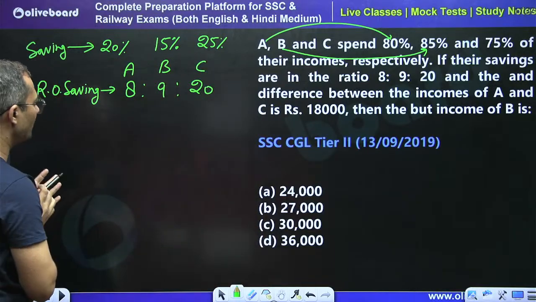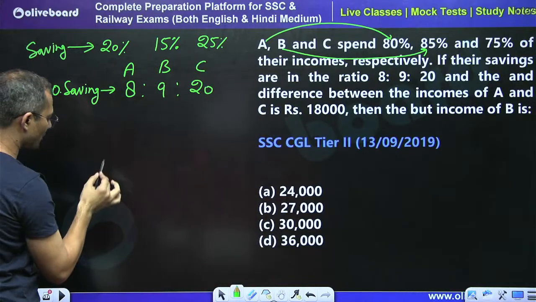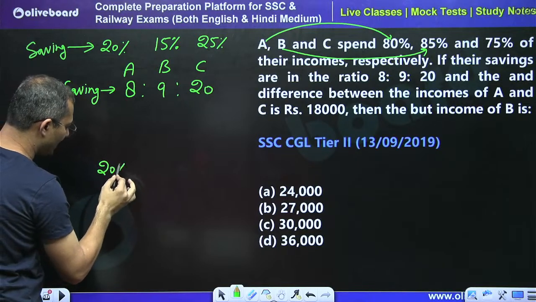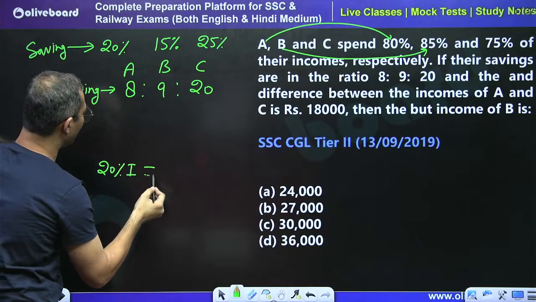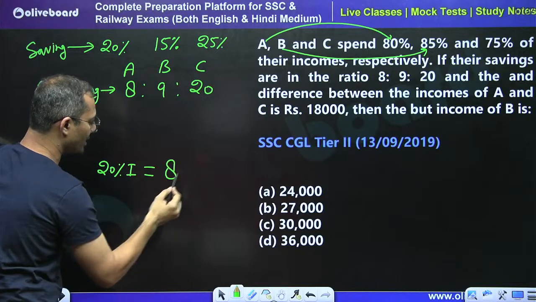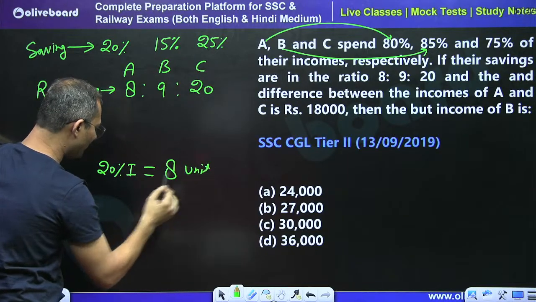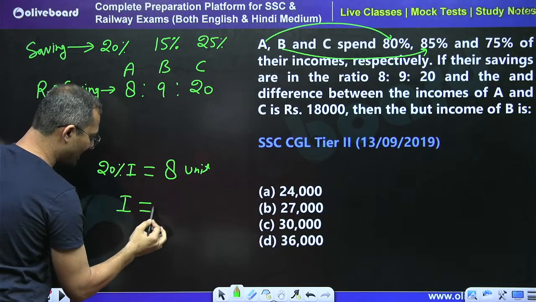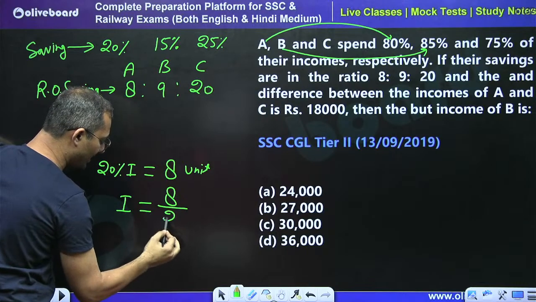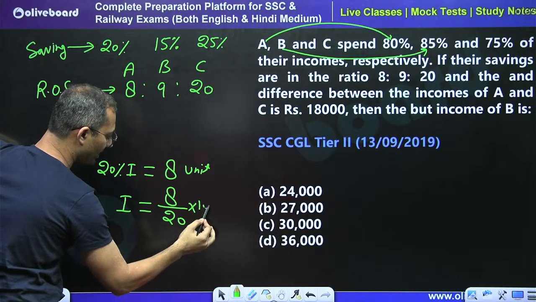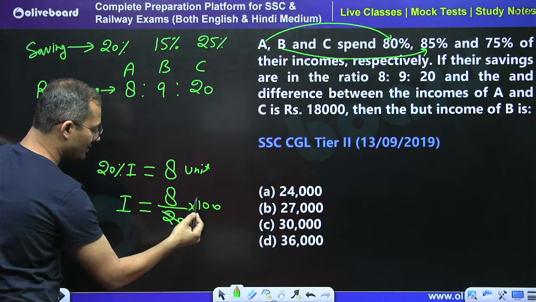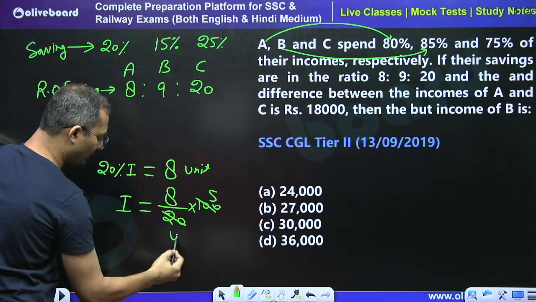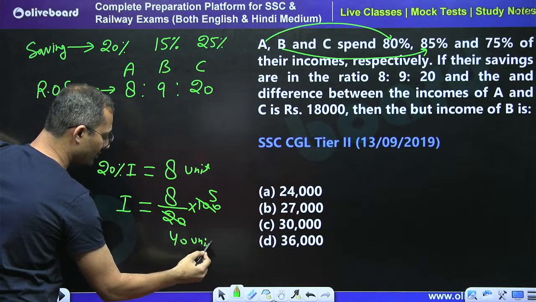So what we can do is equalize this. 20% of income is the saving, so this is equal to 8 units. Now tell me what the income is. Income is going to be 8 divided by 20 into 100. Easily I can say that by 20 this is 5 times. So 40 units is my income.